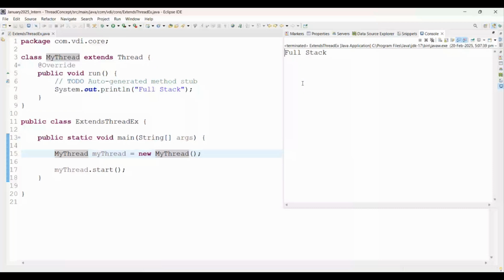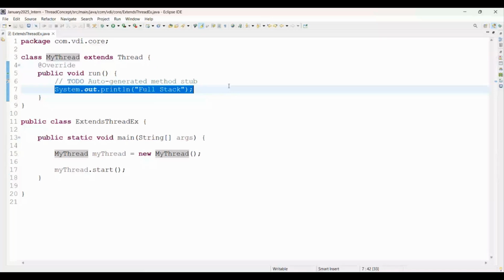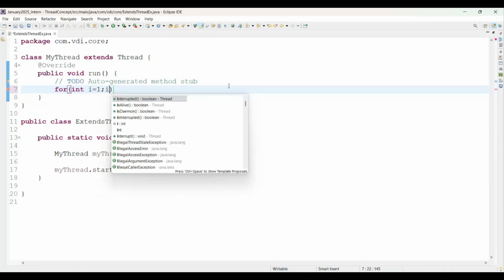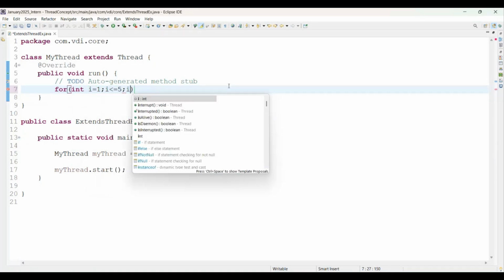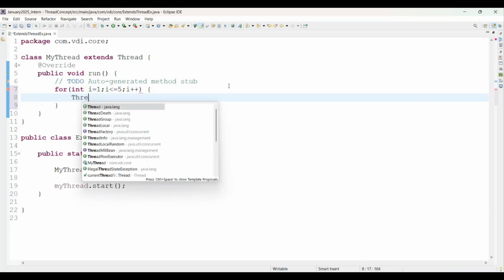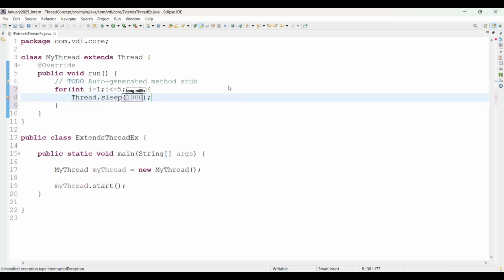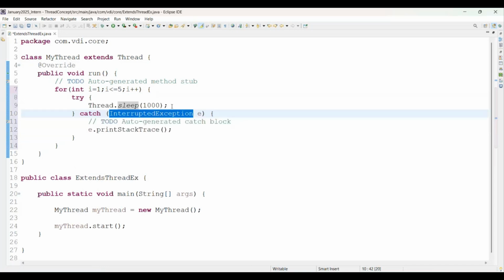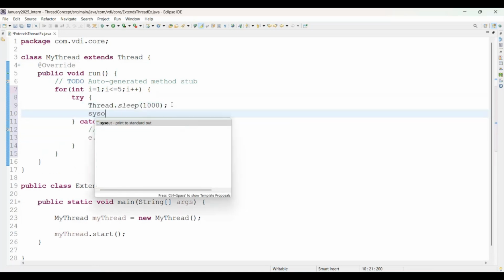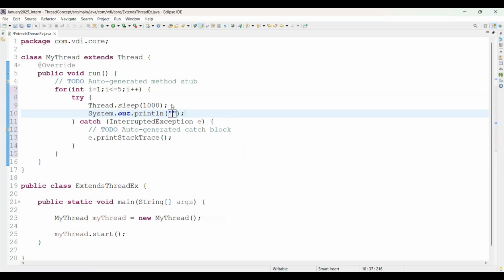Again, if you want to print full stack 5 times after every 1 second, that is also possible because we are using the thread concept. I'm calling a for loop, initializing i equal to 1, i less than or equal to 5, and i plus plus. I'm calling Thread.sleep. After 1 second, meaning 1000 milliseconds, our thread comes into execution state. We need to handle a compile time exception, the InterruptedException. I'm calling the printing statement to print full stack, and it will print full stack after every 1 second.